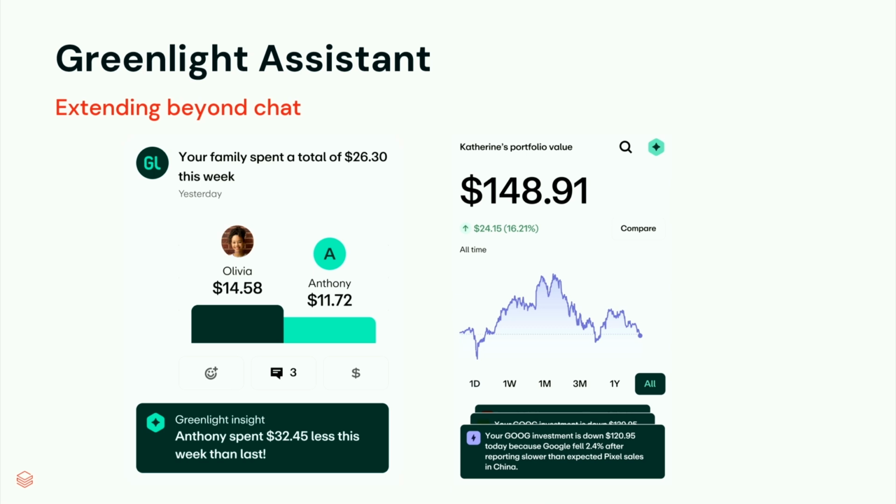We can generate these kinds of insights by having a predefined set of questions sent over to our Greenlight Assistant and displaying the answers in our system. As well as having an invest insight. So instead of the users having to go into our chatbot asking questions about stocks, we can also have that kind of question already predefined and showing up on our invest page.